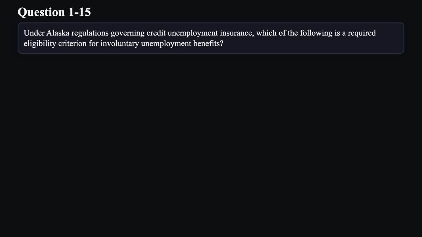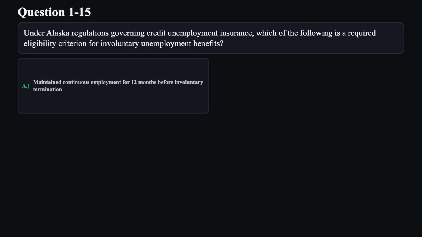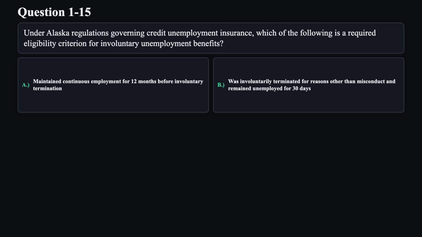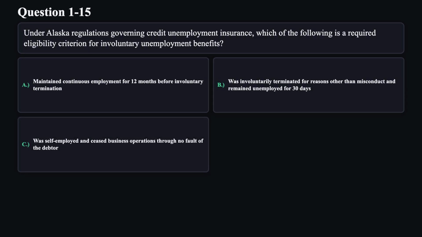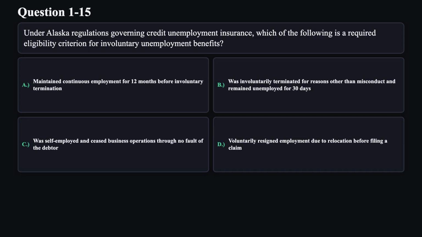Question 15. Under Alaska regulations governing credit unemployment insurance, which of the following is a required eligibility criterion for involuntary unemployment benefits? A. Maintained continuous employment for 12 months before involuntary termination. B. Was involuntarily terminated for reasons other than misconduct and remained unemployed for 30 days. C. Was self-employed and ceased business operations through no fault of the debtor. D. Voluntarily resigned employment due to relocation before filing a claim.